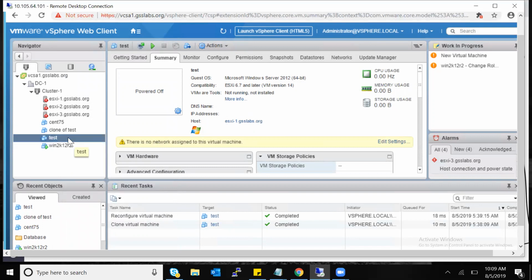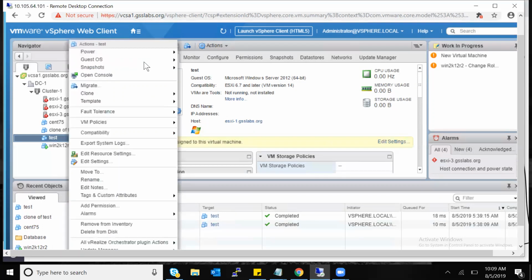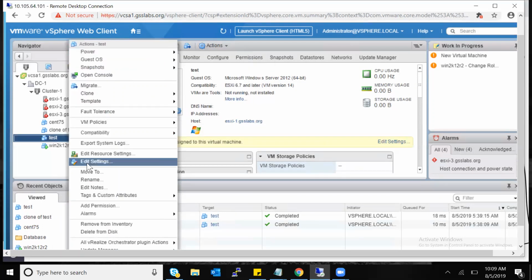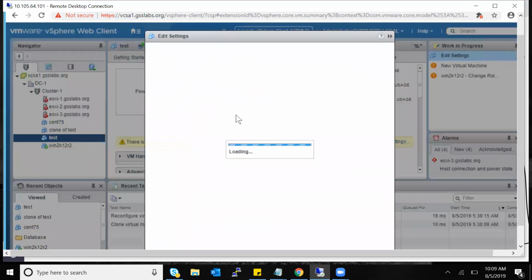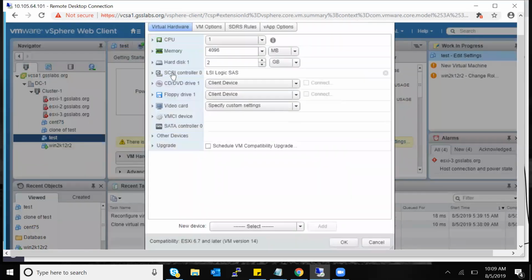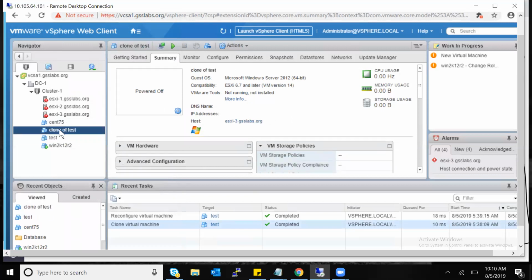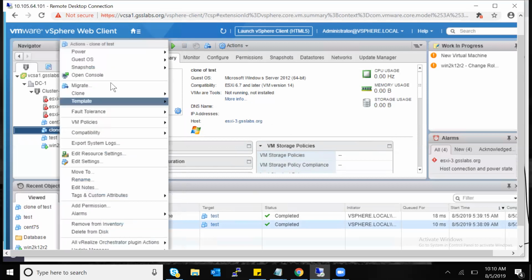And then the customer is asking to power on the test VM, saying the activity is done. The administrator tries to power on and everything is powered on, but the network is not reachable. Suddenly he found he accidentally removed the network card. Now he doesn't know what IP address it had. Everything is gone. It's a major issue now. So intelligently, what he did, he had taken a backup of the clone in a different host.